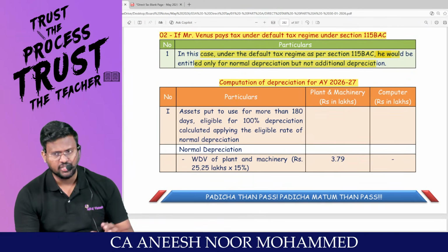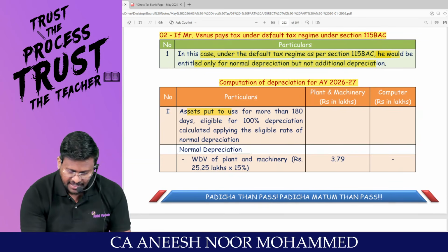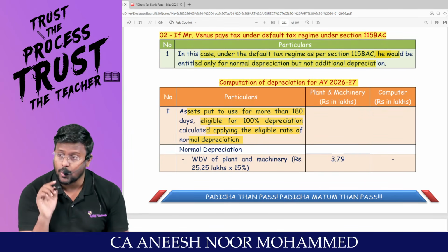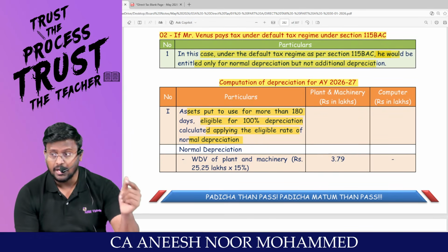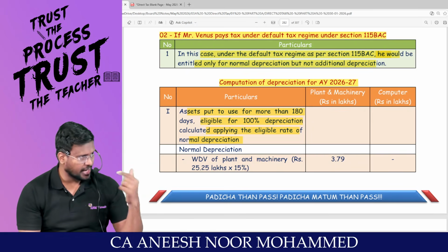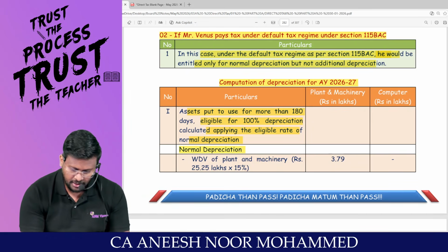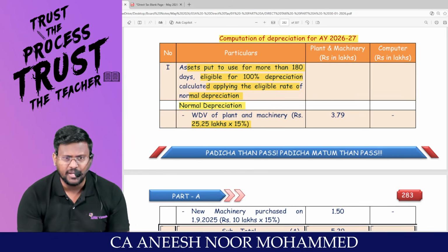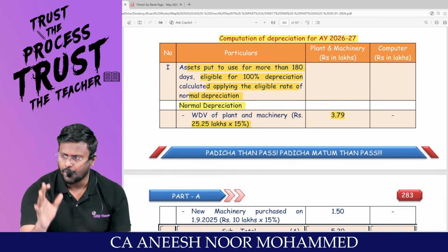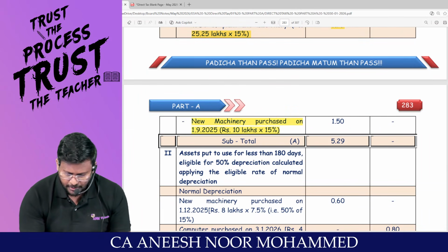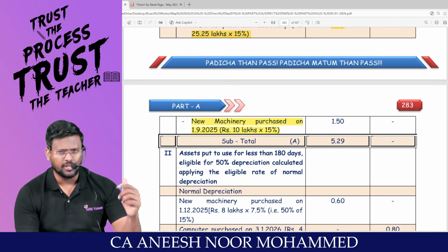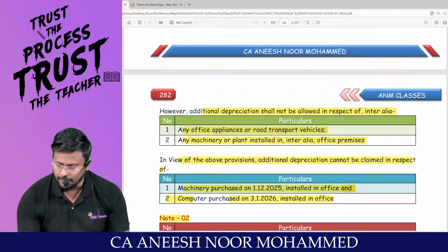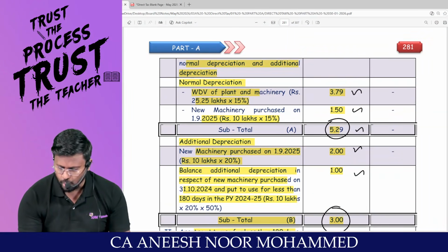So computation of depreciation for assessment year 26-27, same format. Asset put to use for more than 180 days, eligible for 100% depreciation, calculated applying the eligible rate of normal depreciation. Here I have removed the word additional depreciation, but in the earlier calculation I was having normal depreciation and additional. So can I talk with normal depreciation? You tell me, sir, 25.25 lakhs was more than 180 days, into 15%, same 3.79. Are you all ready with me? New plant and machinery, that 10 lakh rupees has been put to use for more than 180 days. 10 lakh rupees into 15% comes to 1.5, which is 5.29. If you check here, 5.29 is exactly matching.